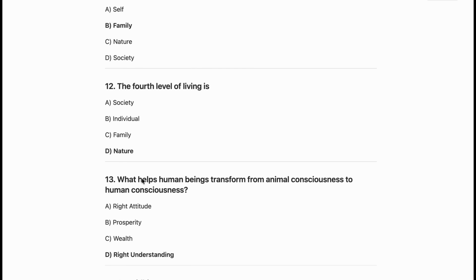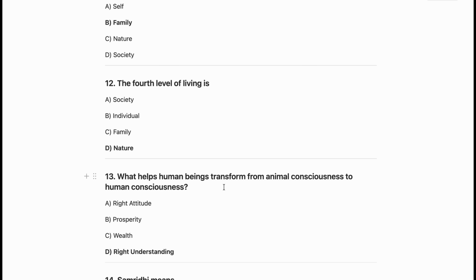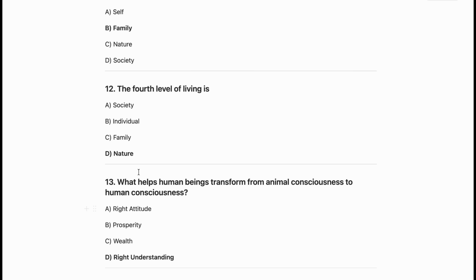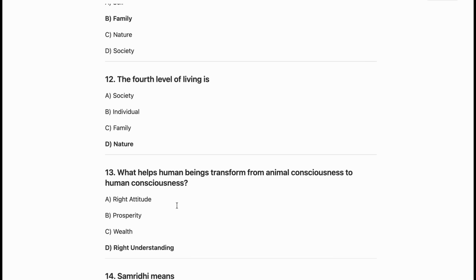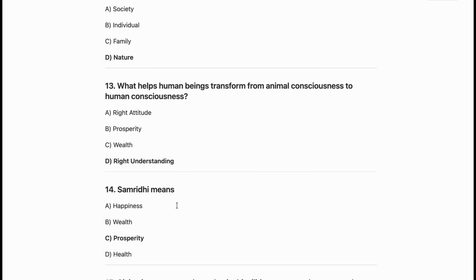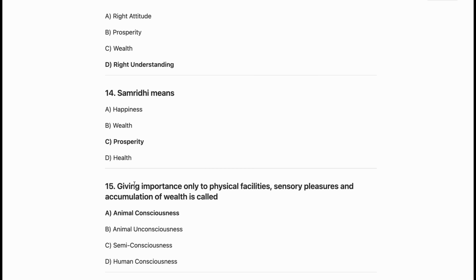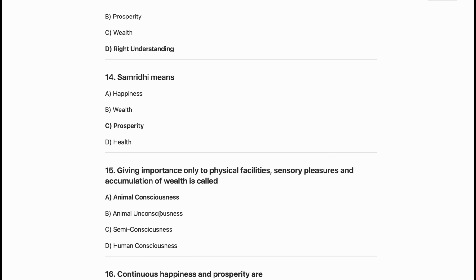You also remember that. Now, what helps human beings transform from animal consciousness to human consciousness? The right understanding defines our consciousness. So D is the correct answer. Now the 14th question is, Samriddhi means prosperity. So option C is the correct one. Now the next question is, giving importance only to physical facilities, sensory pleasures and accumulation of wealth is called animal consciousness. So you have to remember this.